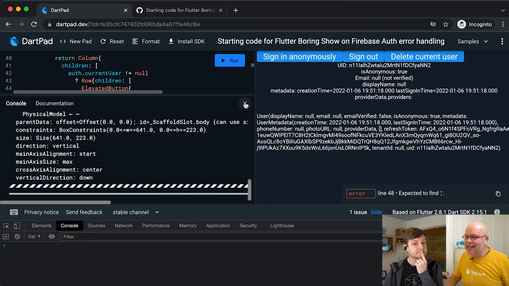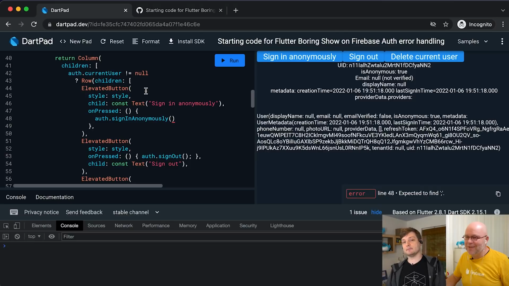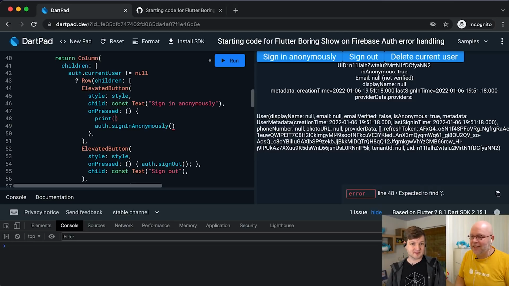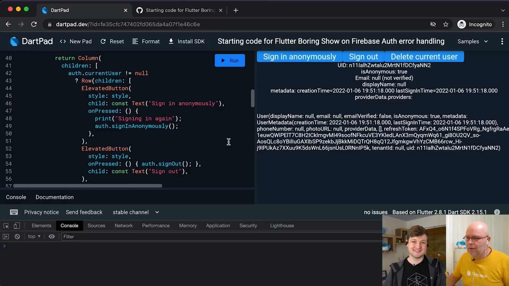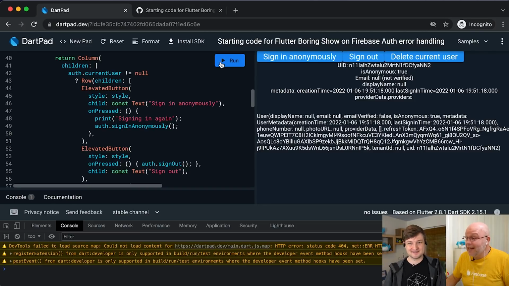Which is why I'm going to add some print statements, by the way. I assume this does prints. First, let's see if this actually does something. Of course, we're going to remove this in a bit. Just so you know, this is bad code, what we're doing. Printf debugging, always at its finest. This is one of the things I love about DartPad: I don't want to have a real project for this, I just want a URL that I go to.